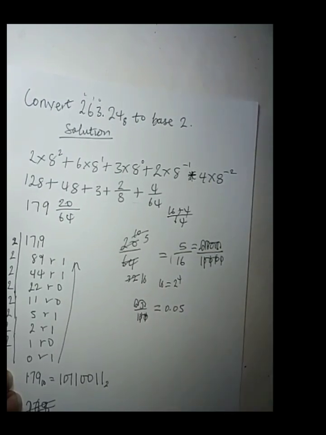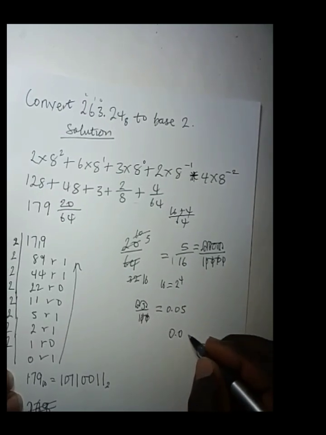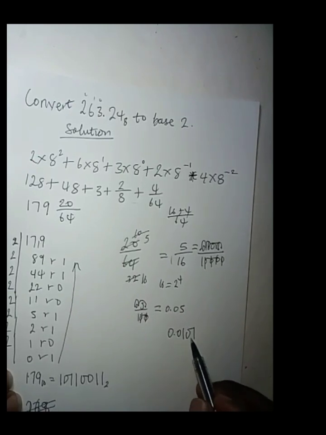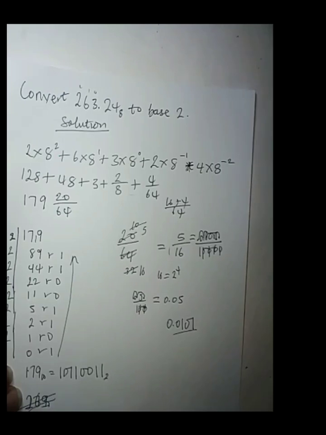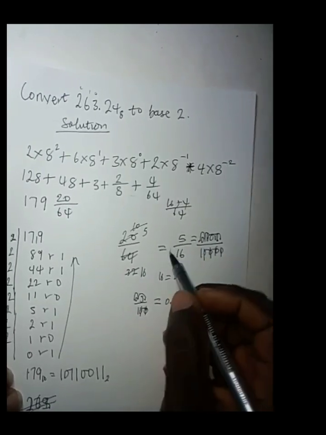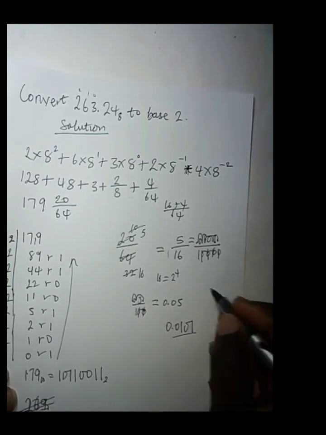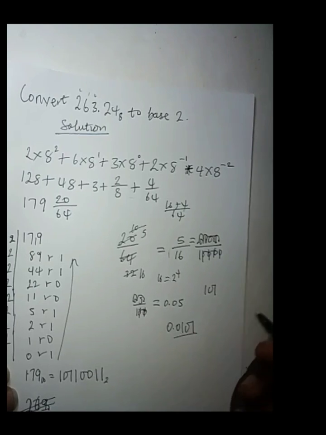So your true answer is 0.0101. This is what you're going to fix to this number. If you just convert this 5, definitely it is 101, but if you fix it like that, you'll be wrong.